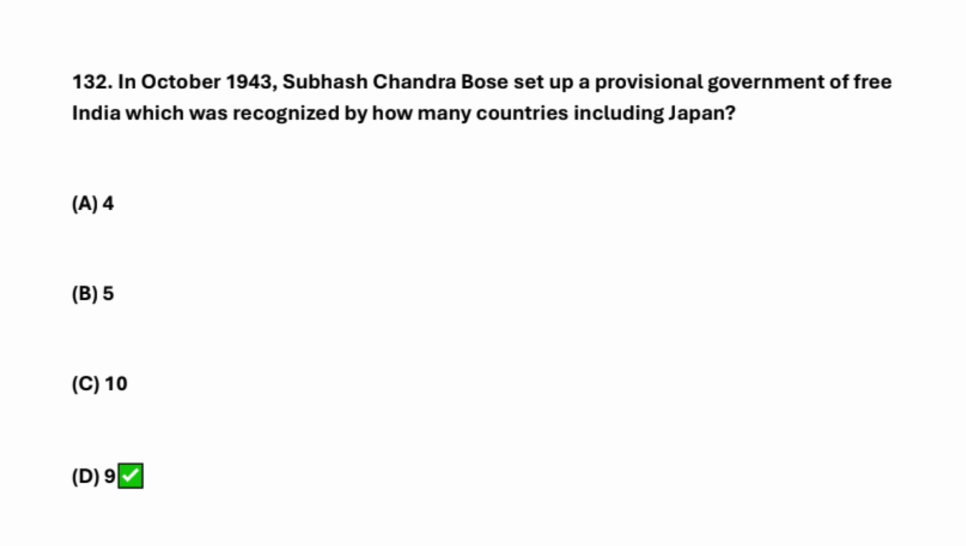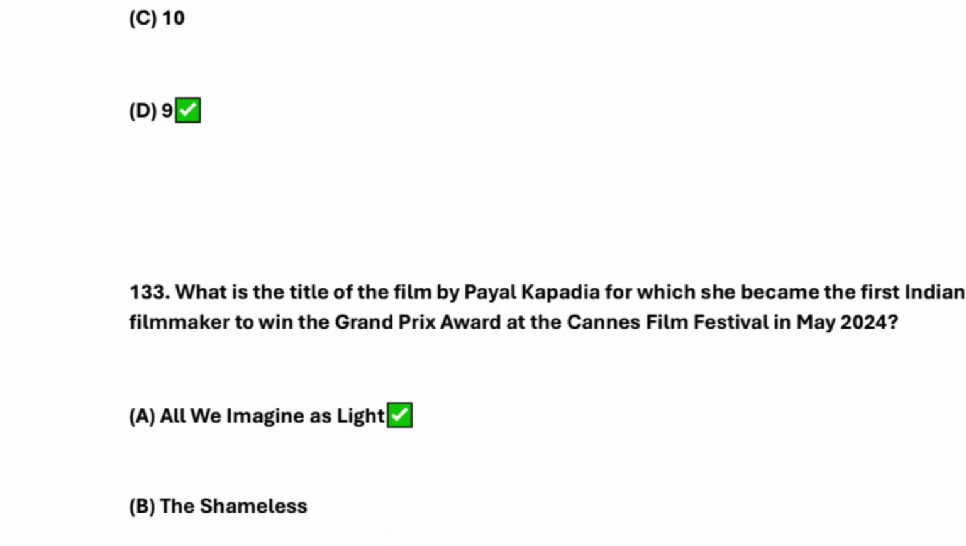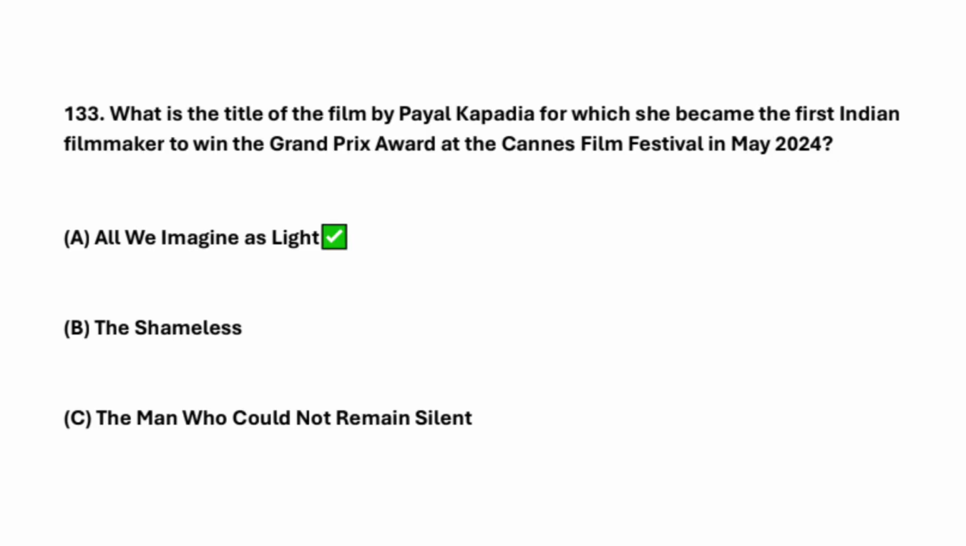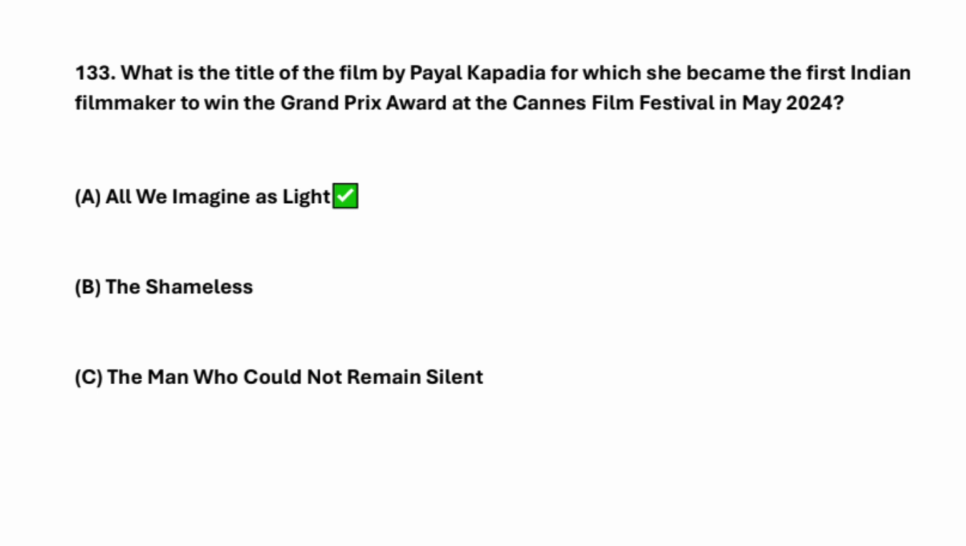Next question is what? In October 1943, Subhash Chandra Bose set up a provisional government for free India, which was recognized by how many countries including Japan? So it's 9. So here, what is the title of the film by Payal Kapadia, for which she became the first Indian filmmaker to win the Grand Prix award at the Cannes Film Festival in May 2024?